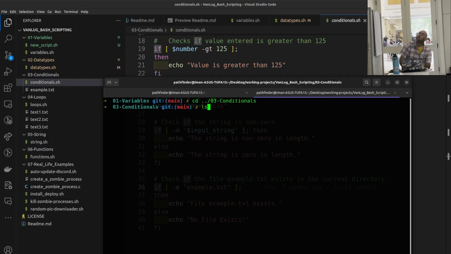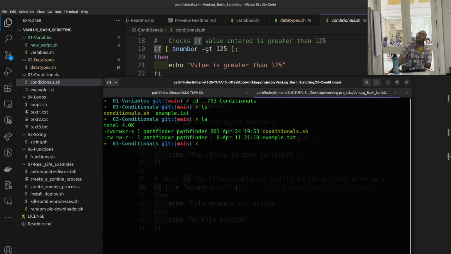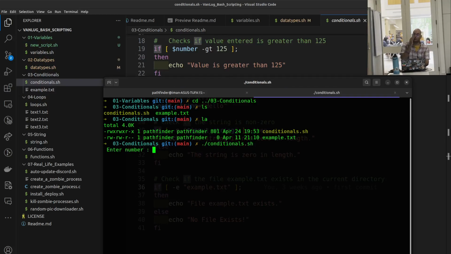Let's check for permission. It's orange. You can go ahead, but yes, it does have permission. And then I type ./conditionals.sh. Enter a number. So let's put something above 125, right? Oh damn, 256. My padlock was off.